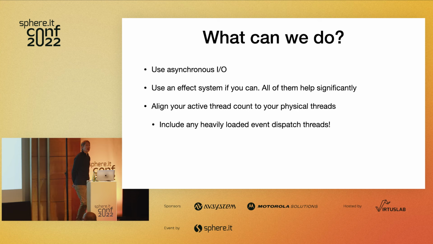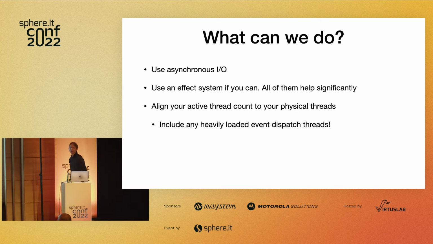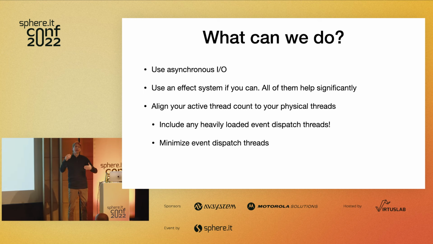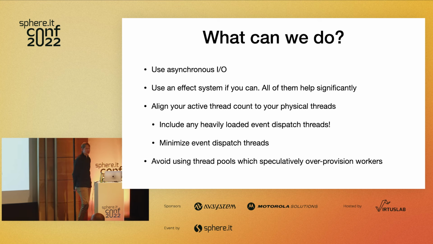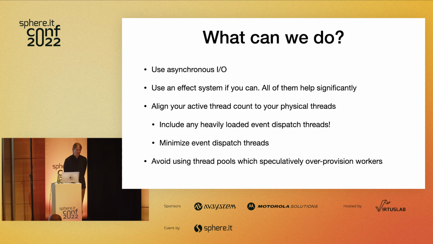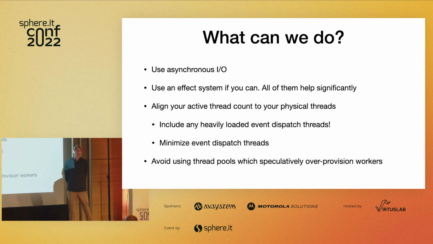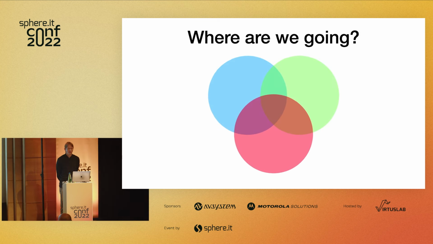Align your active thread count to your physical threads, and take into account any heavily loaded event dispatchers. So if you've got an NIO2 worker, that's one thread. If you've got a timer thread, count that. Minimize your event dispatch threads, and avoid using thread pools which speculatively over-provision workers. Okay, so thread pools like fork join pool or ZIO's auto blocker, try to turn that stuff off because you really don't want to have that many threads floating around.